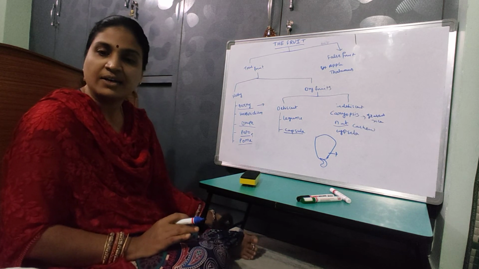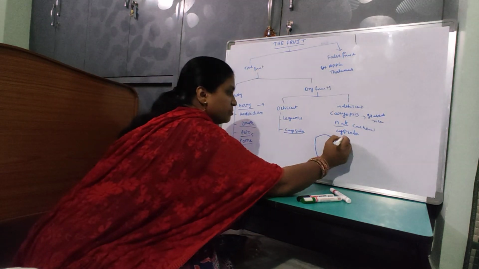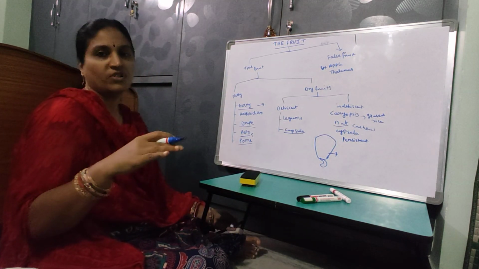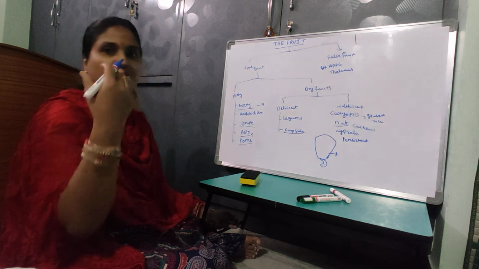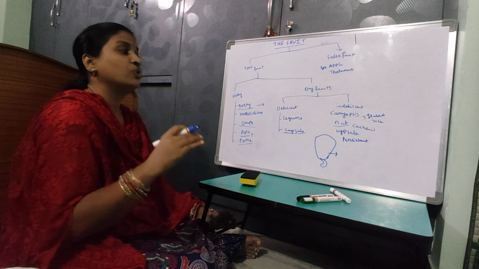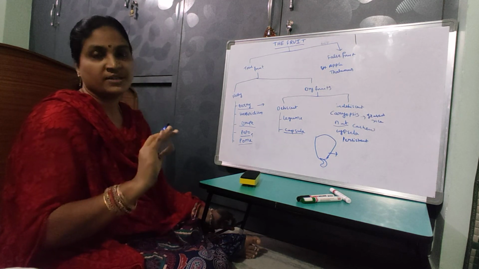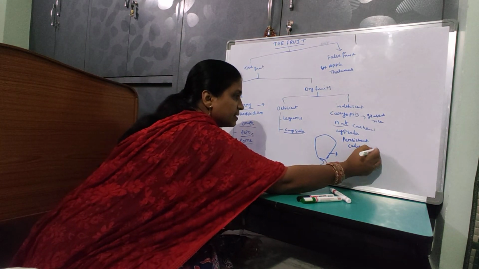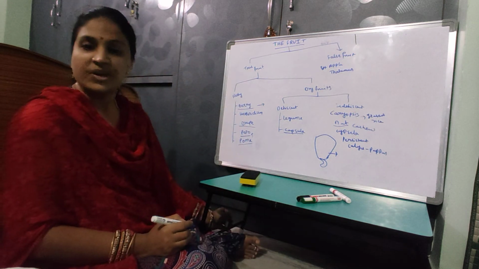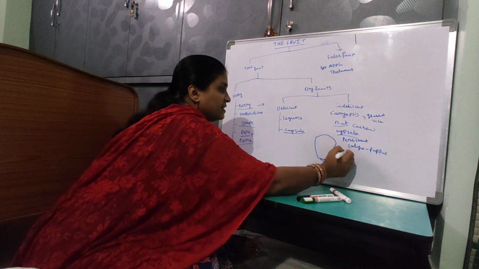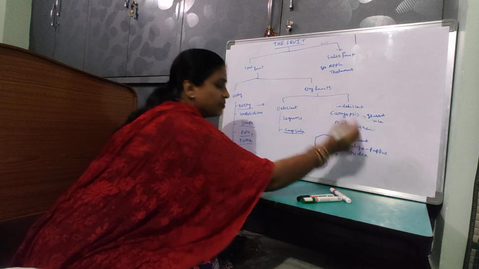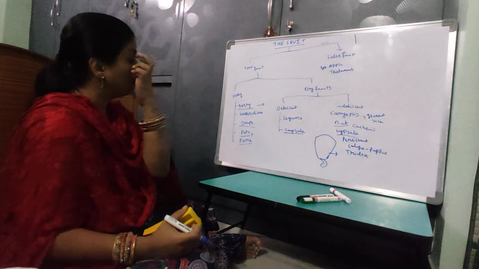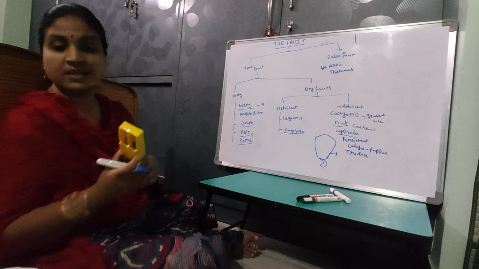Then in cypsela, the calyx will be persistent. Actually, after the formation of the fruit, the calyx and corolla fall off. The stamens also fall off. Only the ovary develops into the fruit. But here in cypsela fruit, the calyx is present in the fruit. That persistent calyx is called pappus. A very good example of cypsela is Tridax. Cypsela fruit, Tridax. It is a single-seeded fruit.